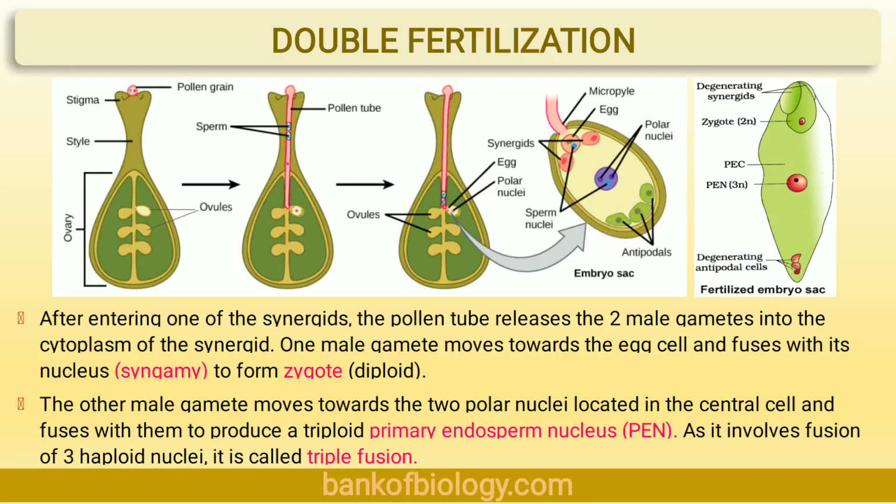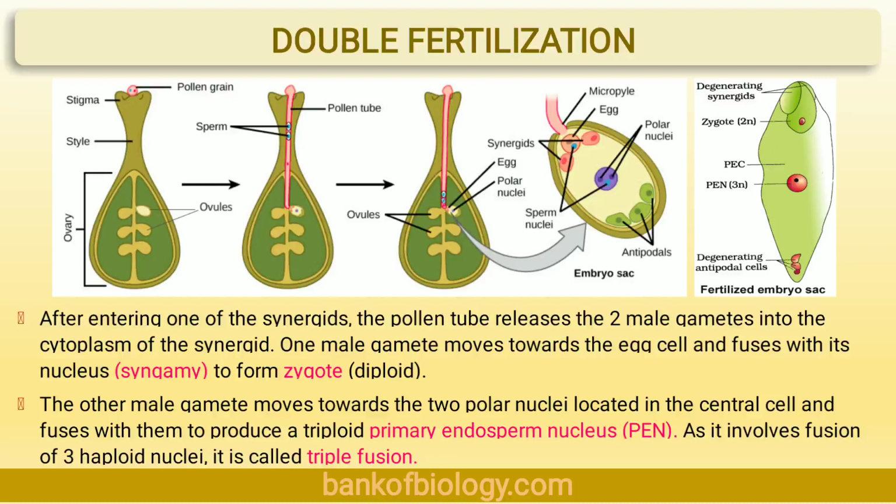This is called triple fusion. As each of the polar nuclei is a sister nucleus of the egg, it is also called the second fertilization.